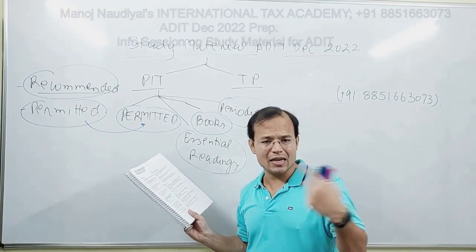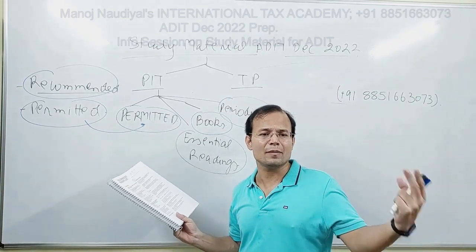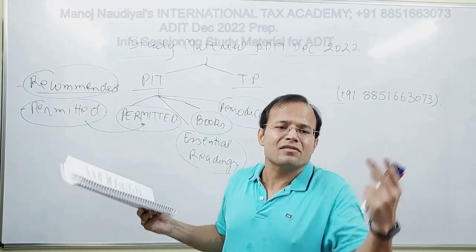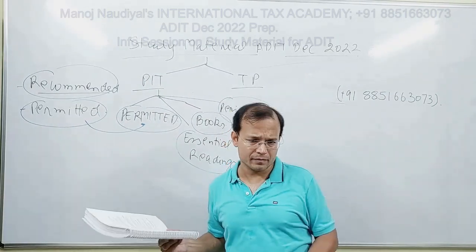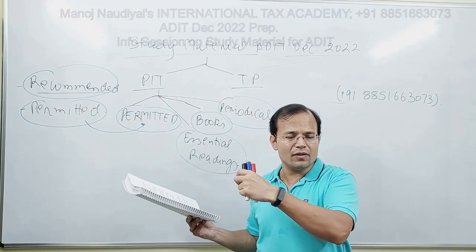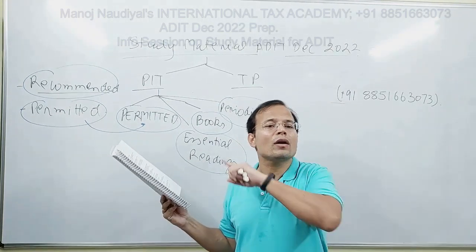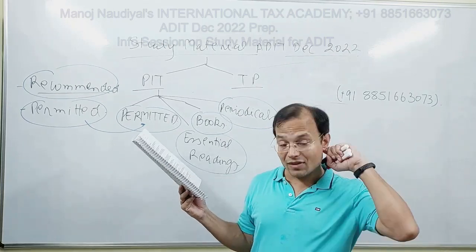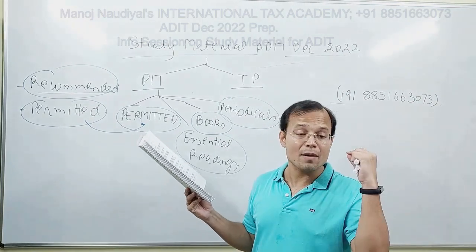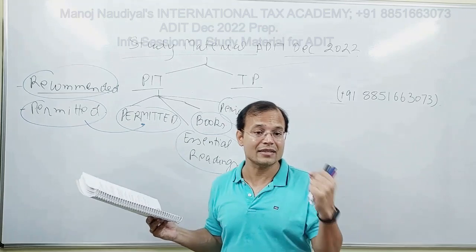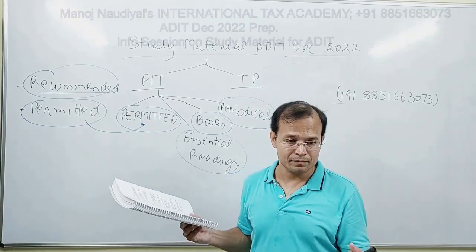And if you go to the syllabus, you would find that 50% of the syllabus is directly from tax treaties. So even though other documents would be required, you cannot leave that. OECD Model Tax Convention forms the base, the fundamental document for Principles of International Taxation. It is permitted. You can take that.